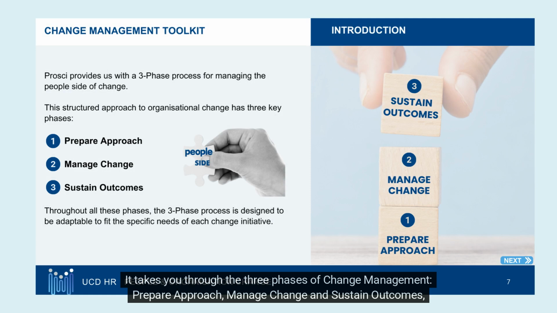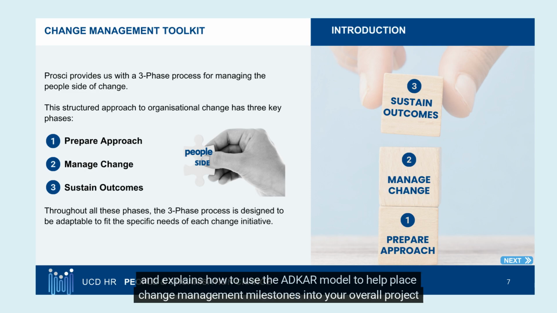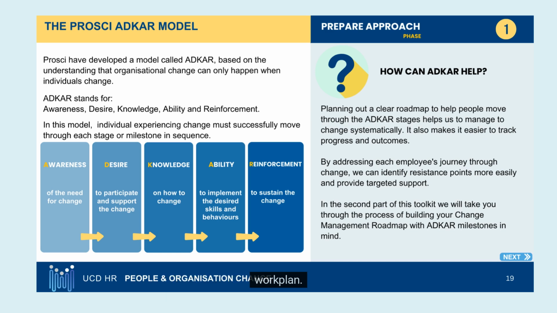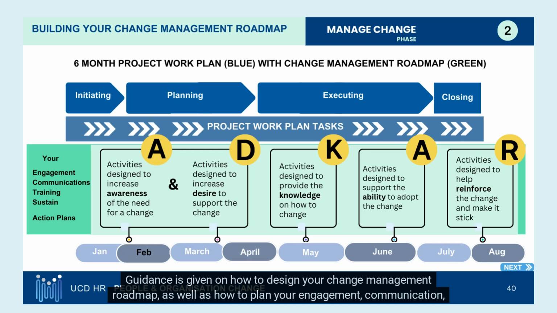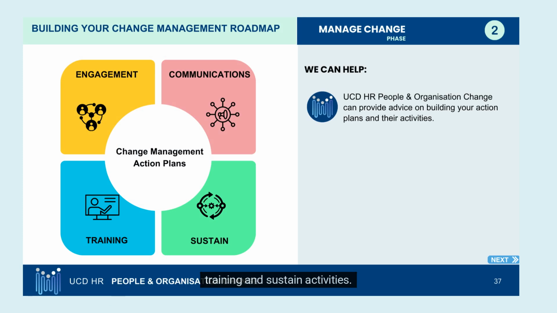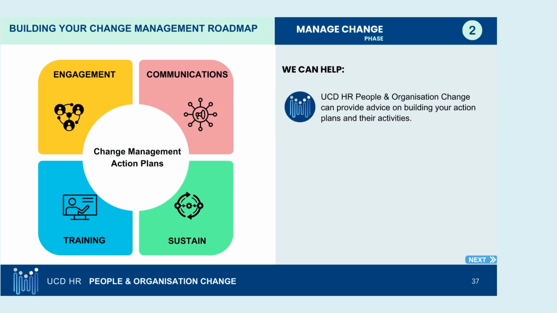It takes you through the 3 phases of change management: prepare approach, manage change, and sustain outcomes, and explains how to use the ADKAR model to help place change management milestones into your overall project work plan. Guidance is given on how to design your change management roadmap, as well as how to plan your engagement, communication, training, and sustain activities.